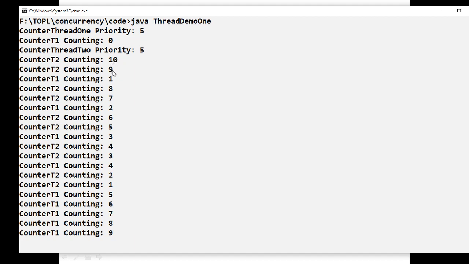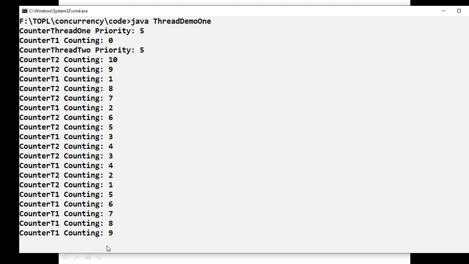Next 1 iteration of thread 1 was printed. Next 2 iterations of thread 2 were printed. Next 1 iteration of thread 1, then 2 iterations of thread 2, then 1 iteration of thread 1. Like that the printing happened.